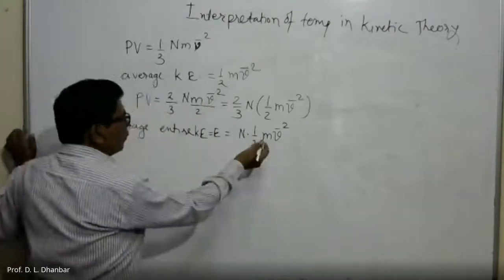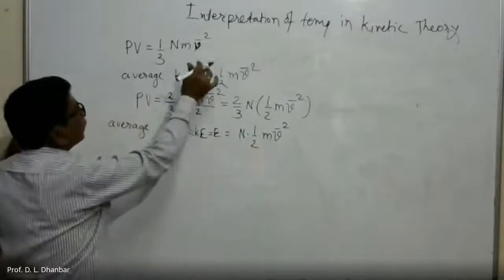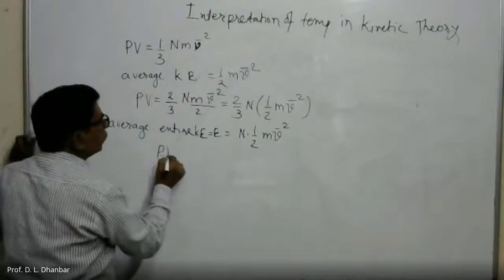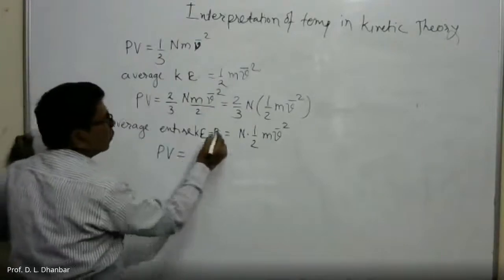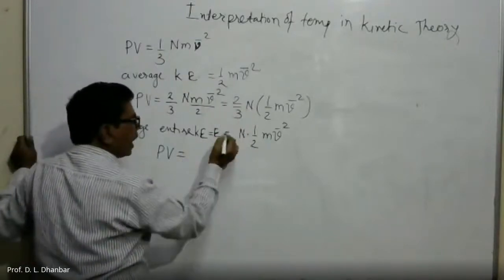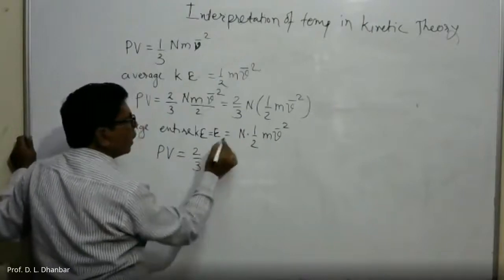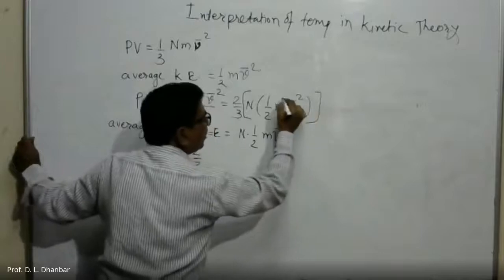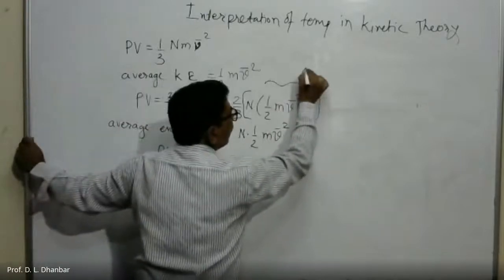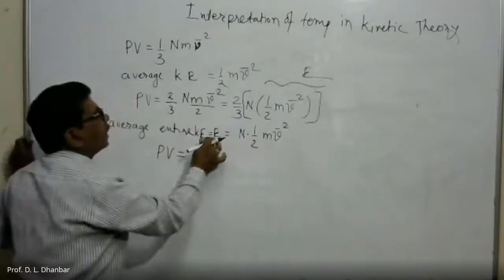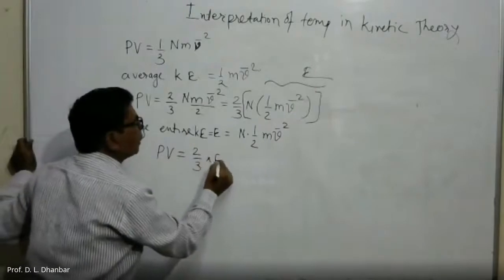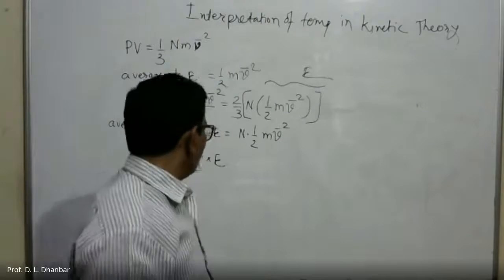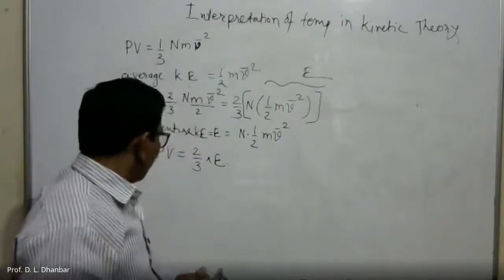So if you substitute this value in this equation, then what happened? PV is equal to 2 by 3, keep it as it is, and this whole bracket is replaced by capital E. So PV is equal to 2 by 3 into E. This is our equation.